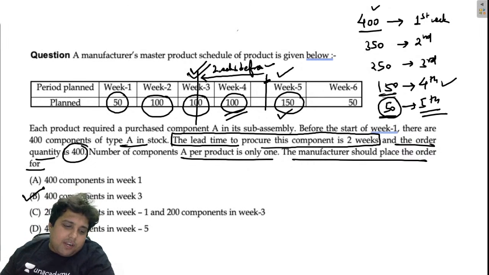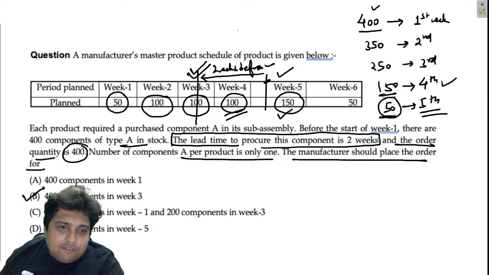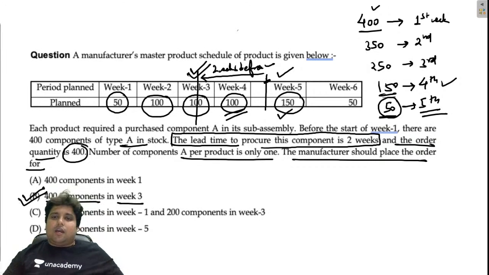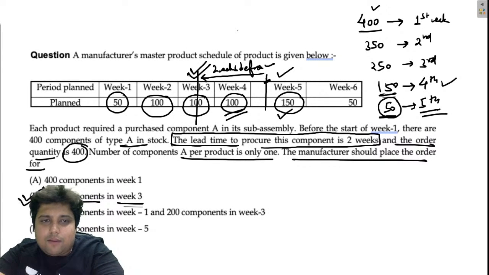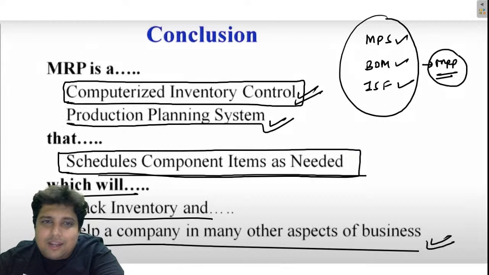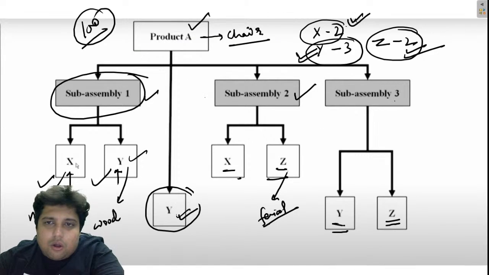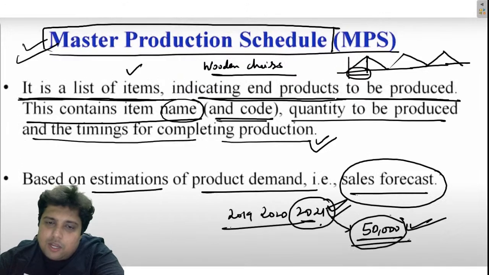They must have calculated the EOQ. That's why the answer is that he is going to order 400 components in week 3. I hope people got my point. So that is one question that could be there in the material requirement planning segment, right? These types of questions come, and mostly they are from the theoretical area of the inventory status file, the bill of material, or the master production schedule.